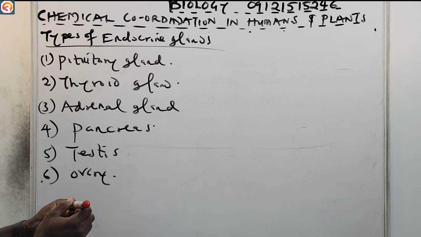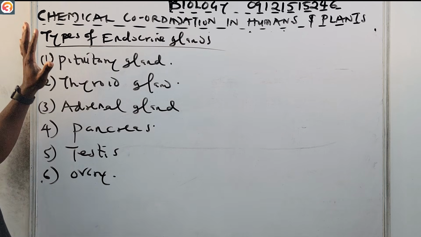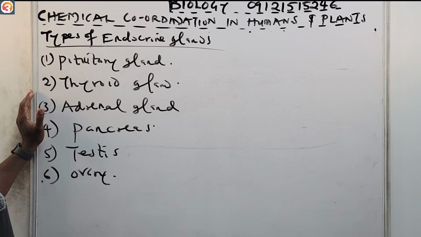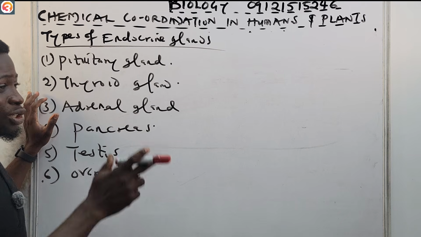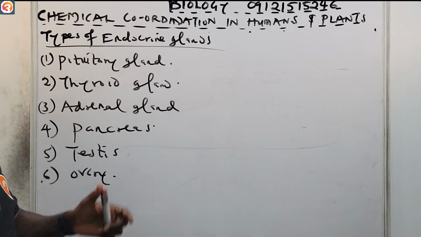These are the types of endocrine glands that we have. You must make sure that you take note of all of them. I'm going to tell you the uses of all of them. We're going to discuss them one after the other. So we're going to begin with the pituitary gland.